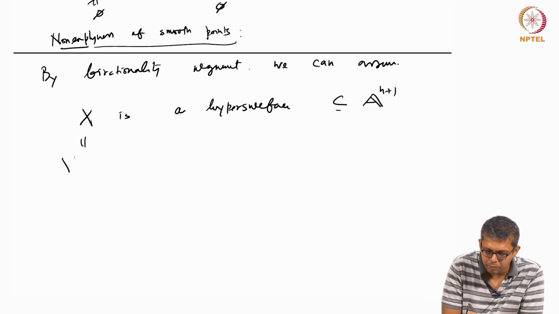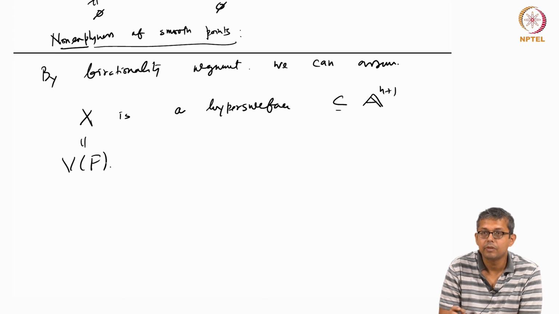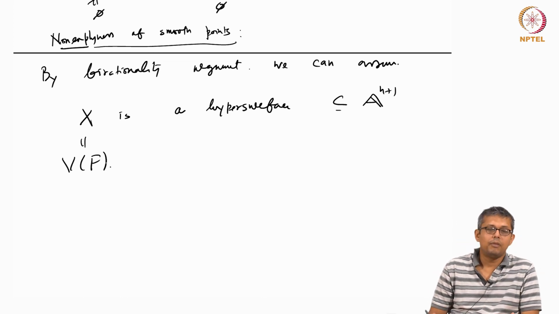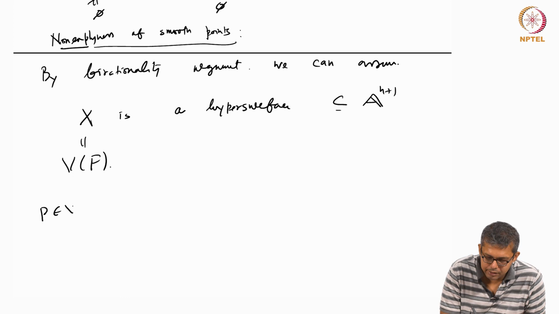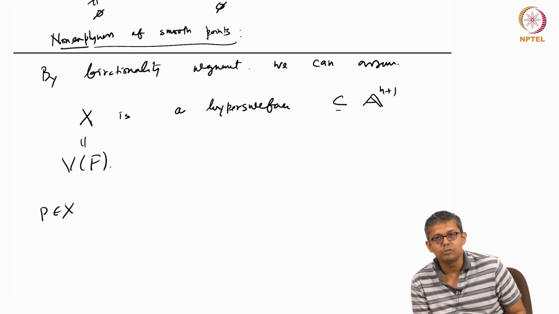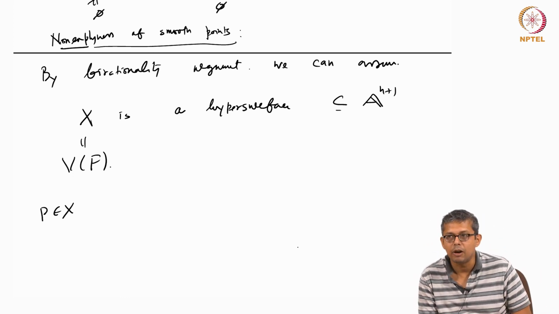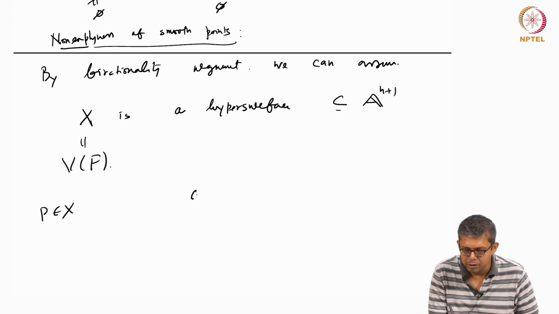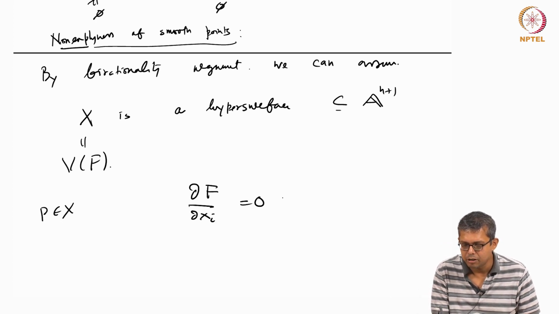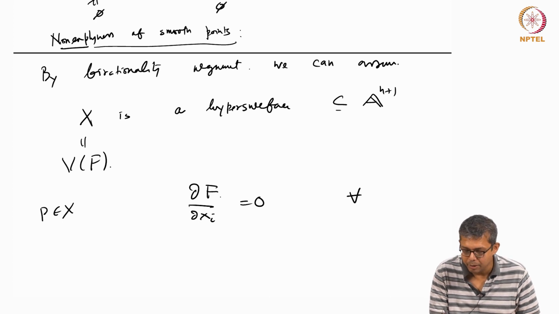So X is some V of F. Now if I take a point P in X, then P is a singular point, or non-smooth point. Means what? That means del F del Xi equal to 0 for all i at the point P.